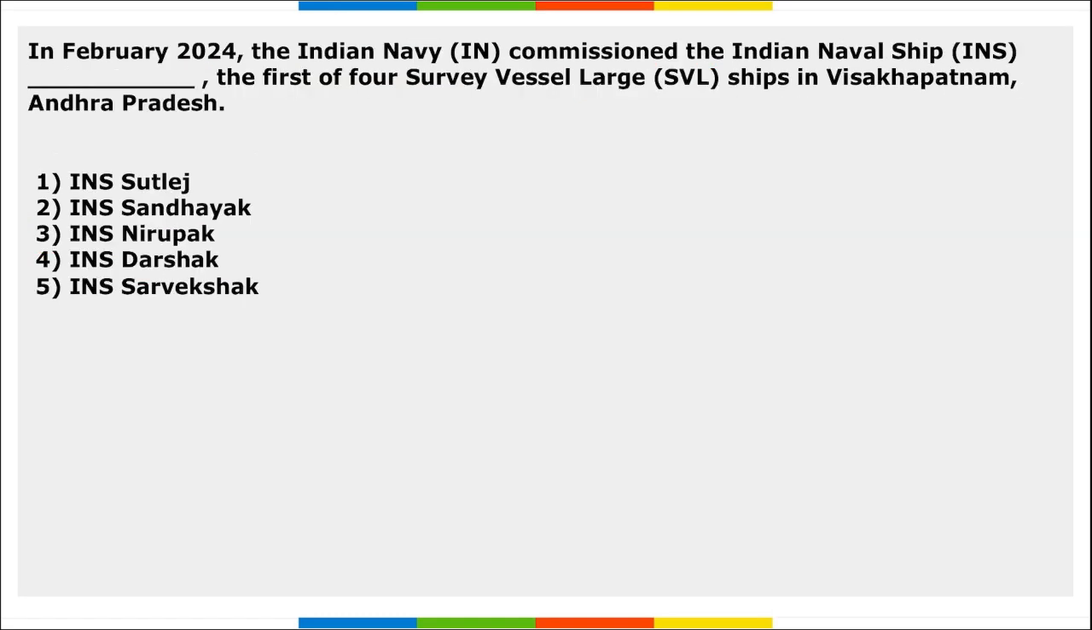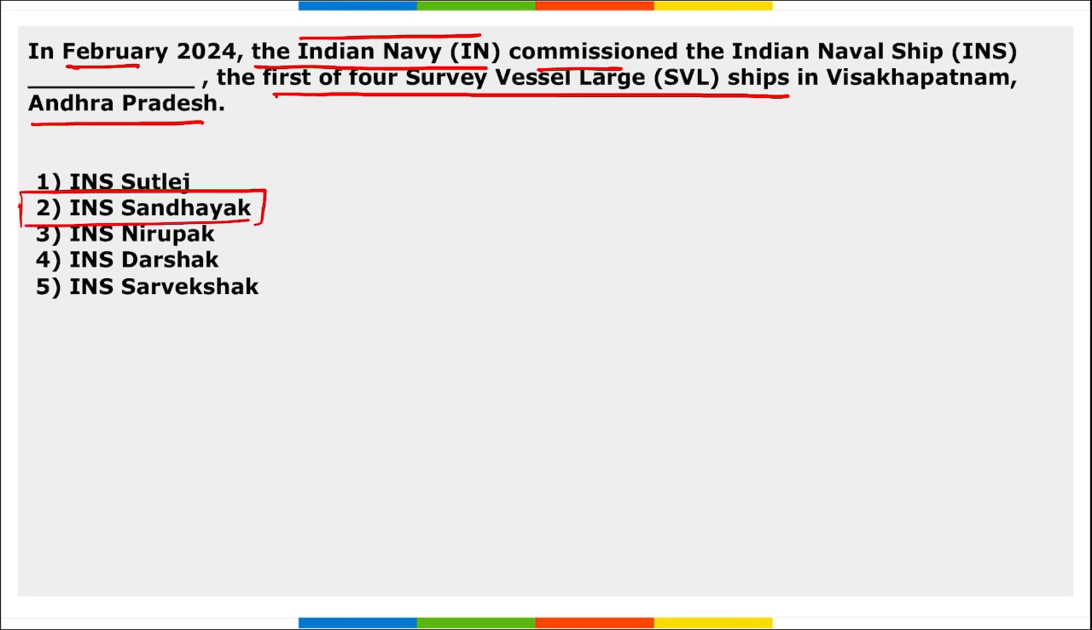Correct. Next is in Feb, the Indian Navy commissioned the Indian naval ship Dash, the first of four survey vessel large ships in Vishakhapatnam, Andhra Pradesh. What is the name of that Indian naval ship? It is INS Sandhyak. So Indian Navy commissioned INS Sandhyak, the first of four survey vessel large ships in Vishakhapatnam, Andhra Pradesh. The contract for building four survey vessel large ships was signed between Ministry of Defence and GRSE, that is your Garden Reach Shipbuilders and Engineers Limited.